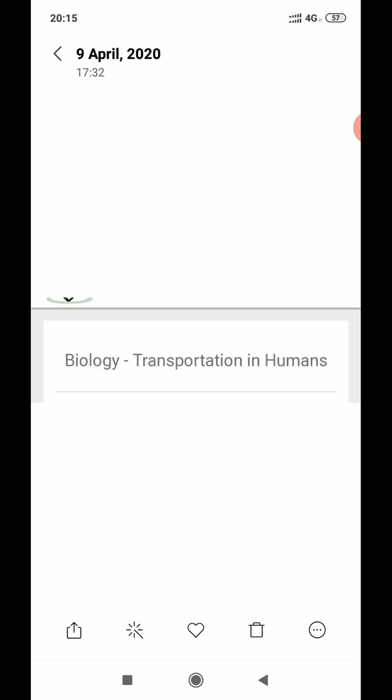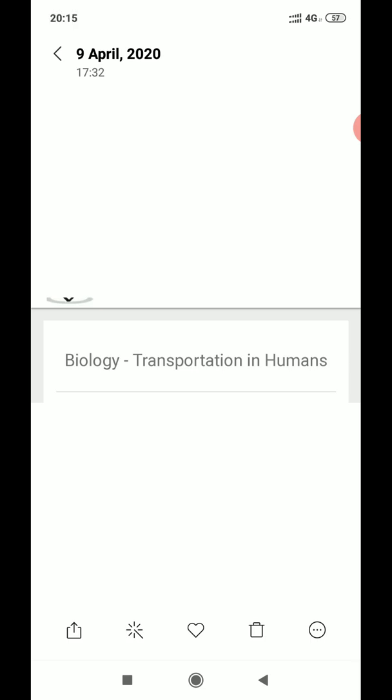As I told you, what is transportation and why plants require a transportation system. Now, here is the same case: we human beings and the animals also need food, oxygen, and water so that they can survive. These elements are necessary in our body, and they have to be delivered so that our body parts can function properly. That is why all living organisms need a transport system in their bodies.